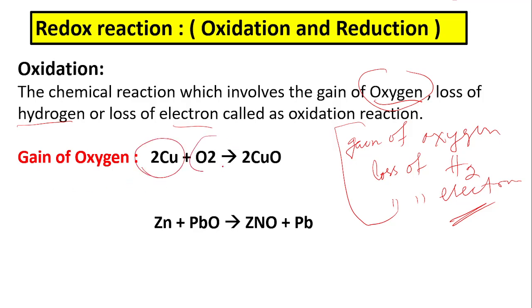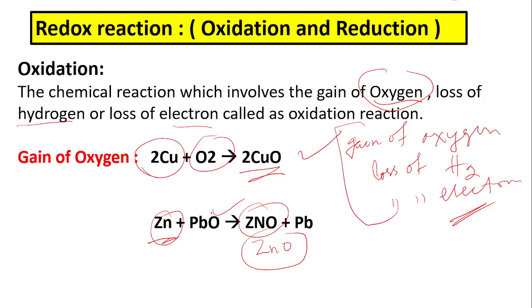Here, copper gains oxygen to form copper oxide. So this is an oxidation reaction. In this case, zinc also gains oxygen to produce zinc oxide. This is ZnO, small n, zinc oxide. This is also an oxidation reaction.